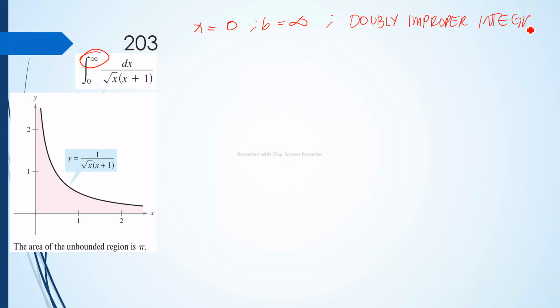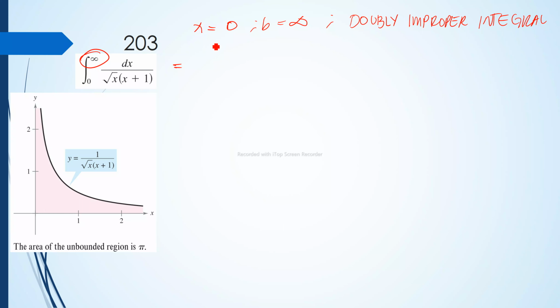It is not just that only one of them exists; it can be both. So this is a combination of type 1 and type 2 of improper integral. The first, because it has an infinite integration upper limit, and the second, because it has an infinite discontinuity at x equals 0. Since this is a doubly improper integral, we will split it into 2, or we'll have a breaking point, from 0 to a number and from that number to positive infinity.